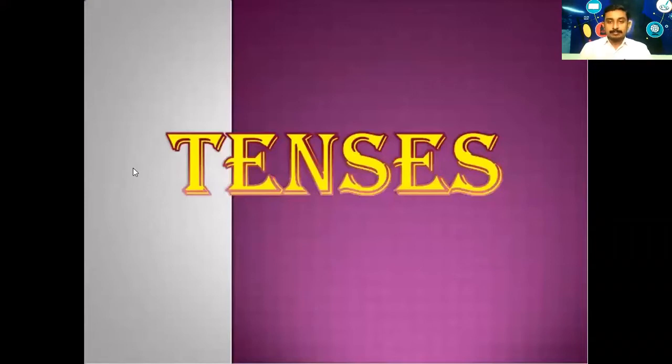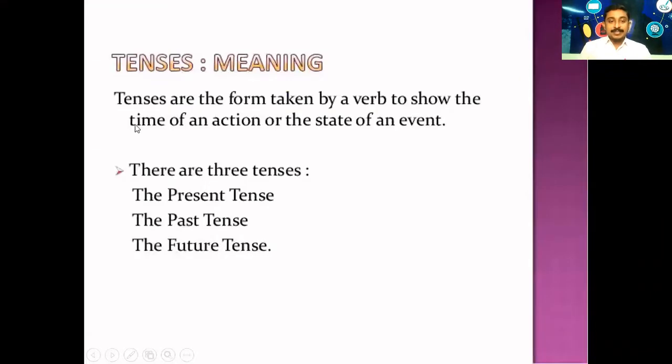For example, an action happened yesterday. We say it in past tense. An action is going on right now. We refer to it in present tense, and an action that will happen in the future, we use future tense. Tenses are the forms taken by a verb to show the time of an action or the state of an event. There are three tenses: present tense, past tense, and future tense.